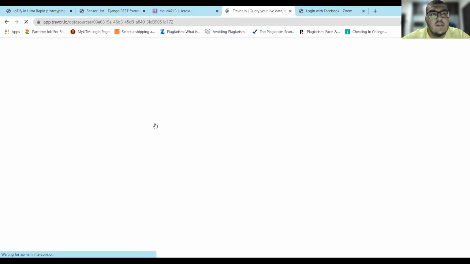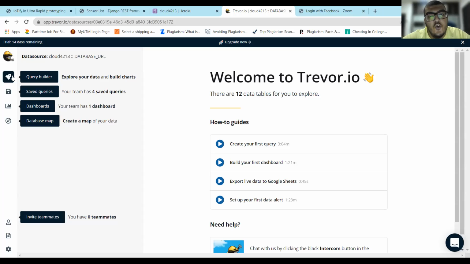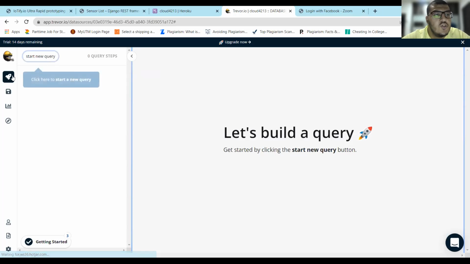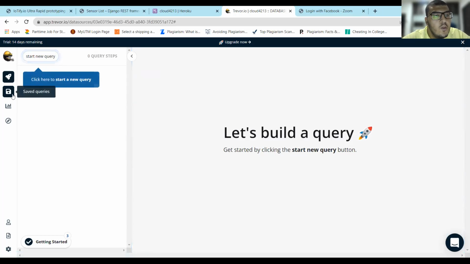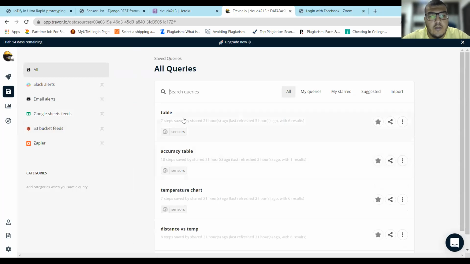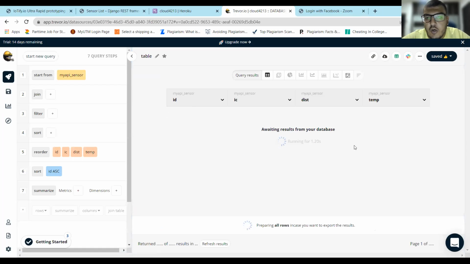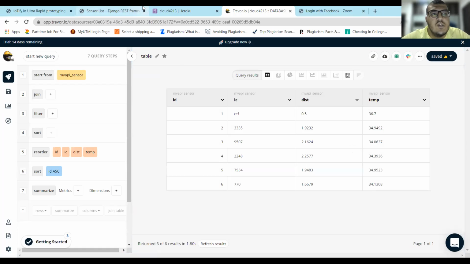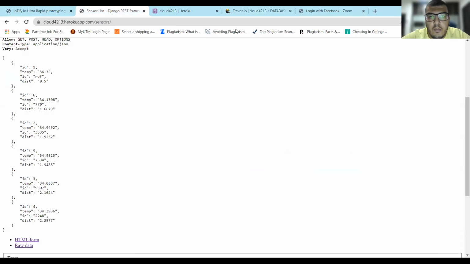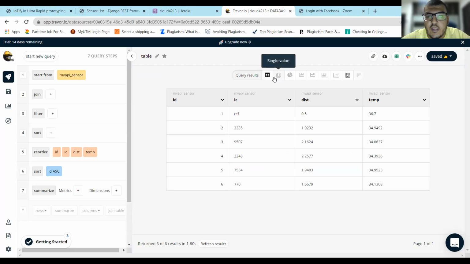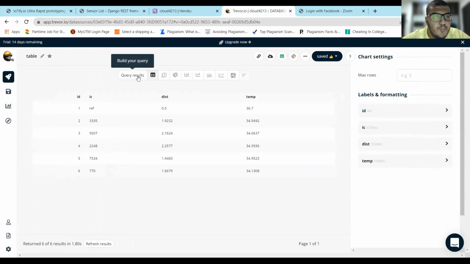So here I have accessed my Cloud 4213 web server database and my dashboard. So now it's loading our dashboard. First, we need to build our charts or the tables that we want. I will show here some tables that I've already created. So this is our basic table. It has all of the information that's already listed on our database, but it looks more like a table or a dashboard table.